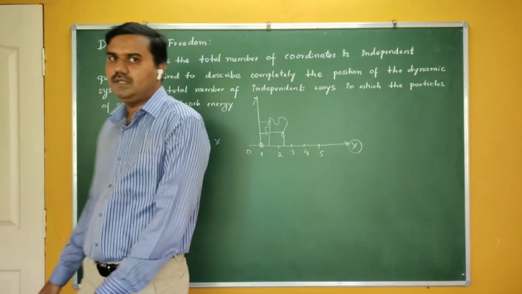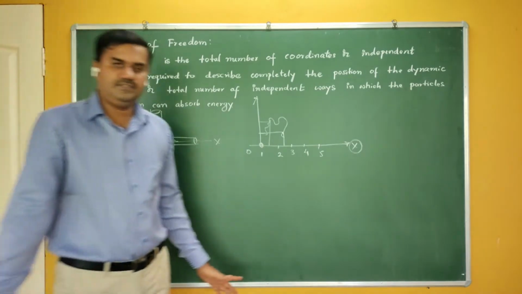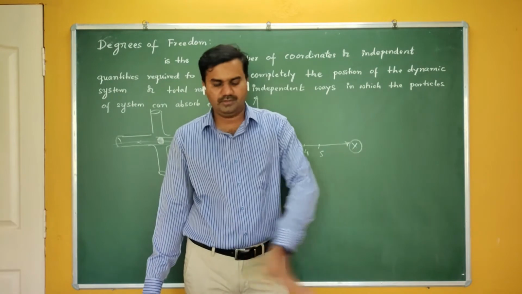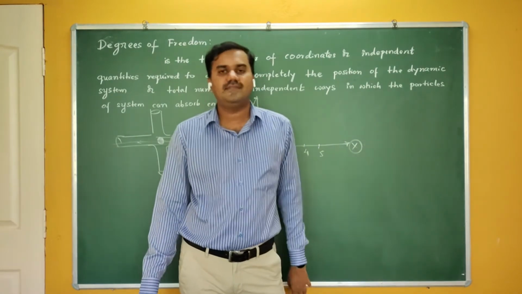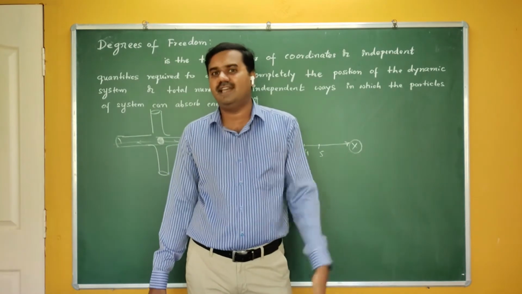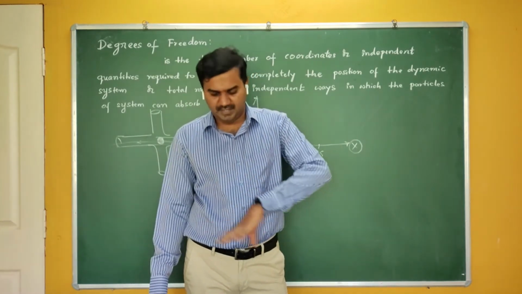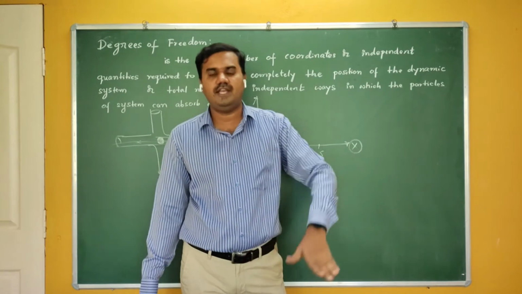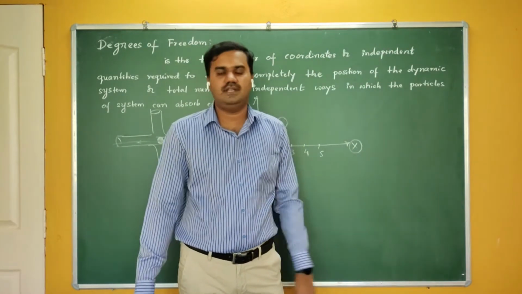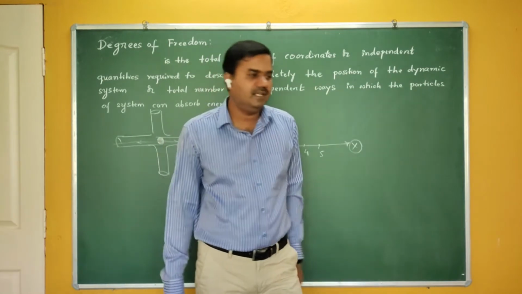Okay, so car or bus, they're running on the road. They have got 2 degrees of freedom. They can move along the x direction, they can move along the y direction. But if you take an aeroplane or a flying bird, then it has got 3 degrees of freedom. It can move in the x direction, in the y direction, and also it can fly, it can move in the z direction also. There it is called, it has got 3 degrees of freedom.